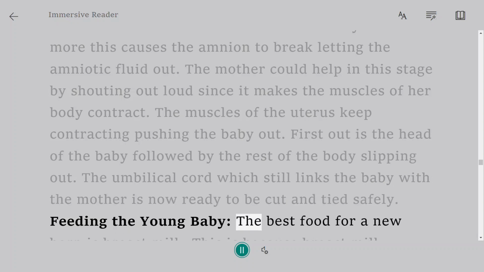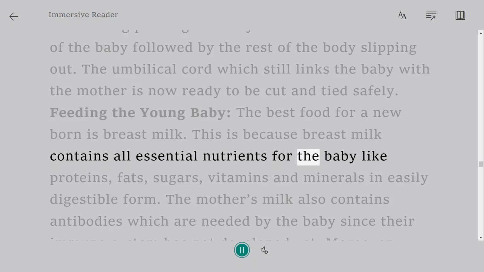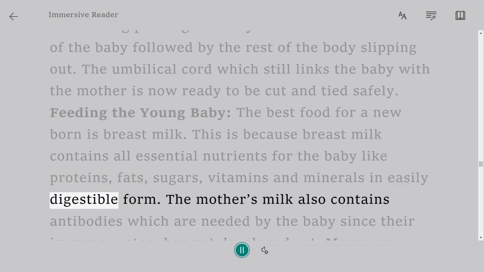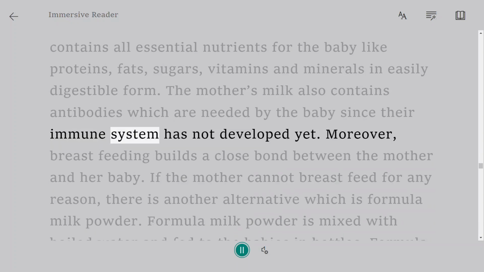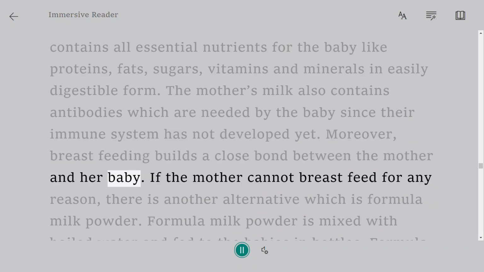Feeding the young baby. The best food for a newborn is breast milk. This is because breast milk contains all essential nutrients for the baby like proteins, fats, sugars, vitamins and minerals in easily digestible form. The mother's milk also contains antibodies which are needed by the baby since their immune system has not developed yet. Moreover, breastfeeding builds a close bond between the mother and her baby.